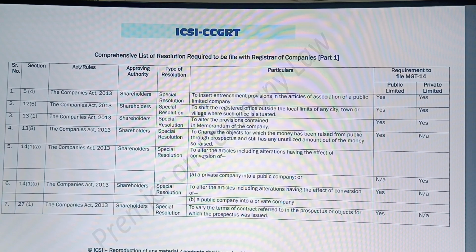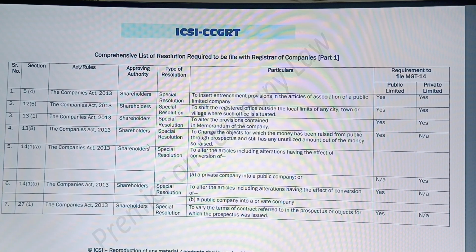Now next, alteration in the articles for conversion of a private company into a public company. In public company it's not applicable, in private company yes. Now next, alteration of the articles. In case of any alteration of articles, a special resolution is passed. So for public company to private company, yes.